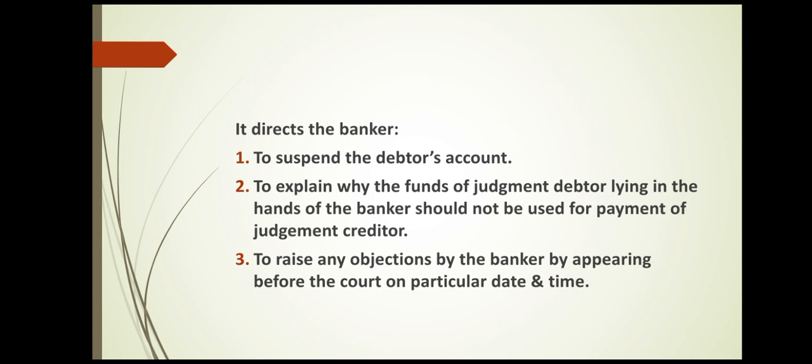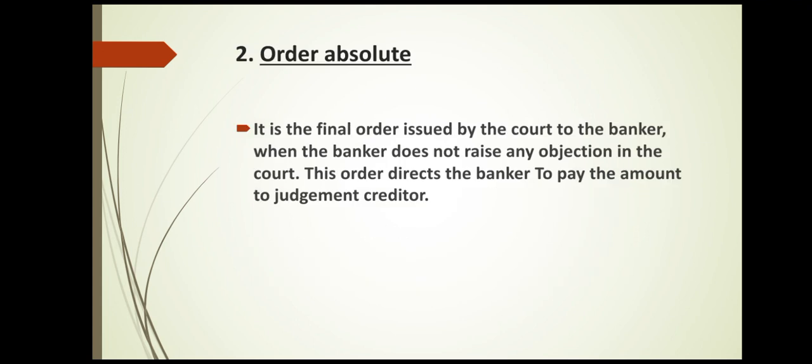If there are any such reasons, the banker has to go to the court. He has to give the reasons to the court. On one particular date and time that will be fixed, the banker has to go and give any objections, if there are any. Then the second one is order absolute. Order absolute is the final order issued by the court to the banker.